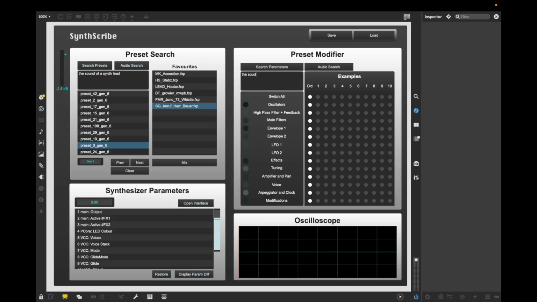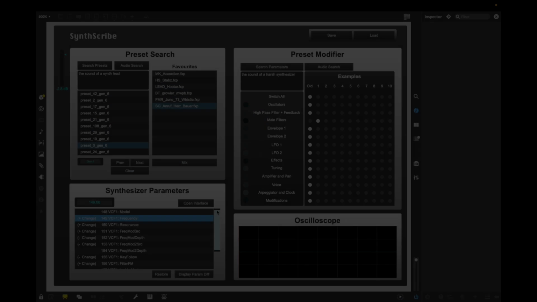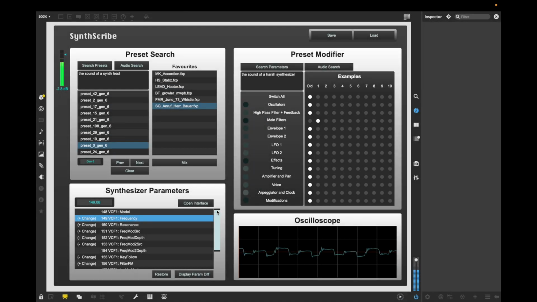Here we want to make our current sound more harsh, so we search for examples within the default preset bank. Our original sound is stored in the first column of the example matrix labeled as old. Examples of harsh synthesizer sounds are made accessible in the columns labeled numerically. The rows represent important groups of parameters on a synthesizer.